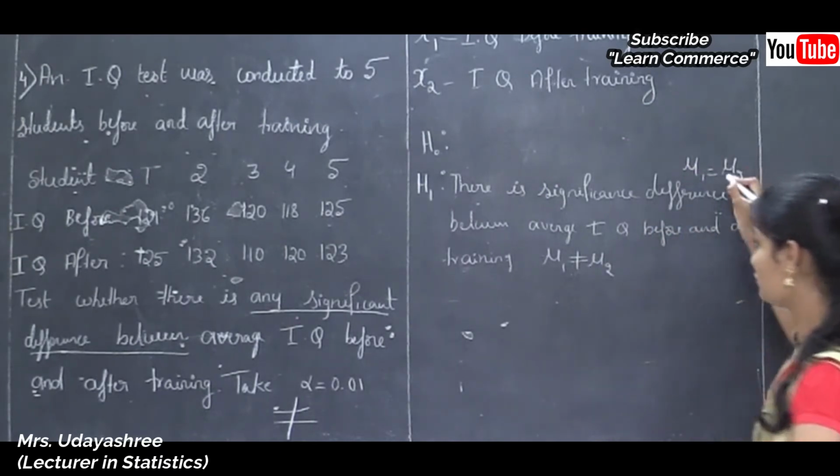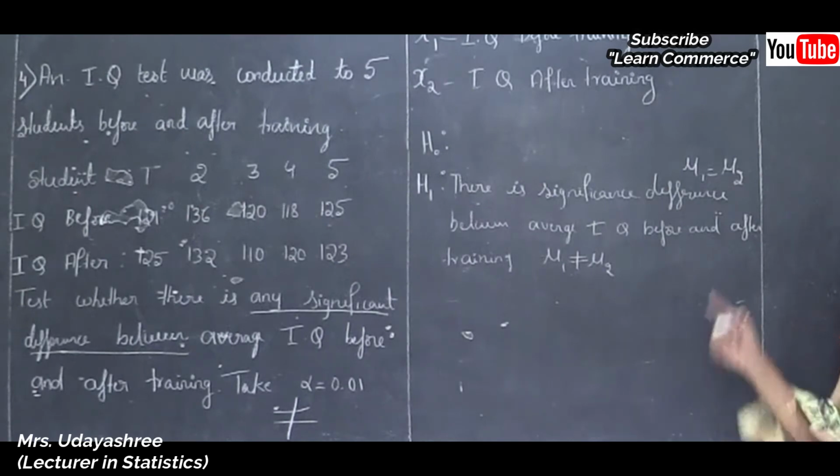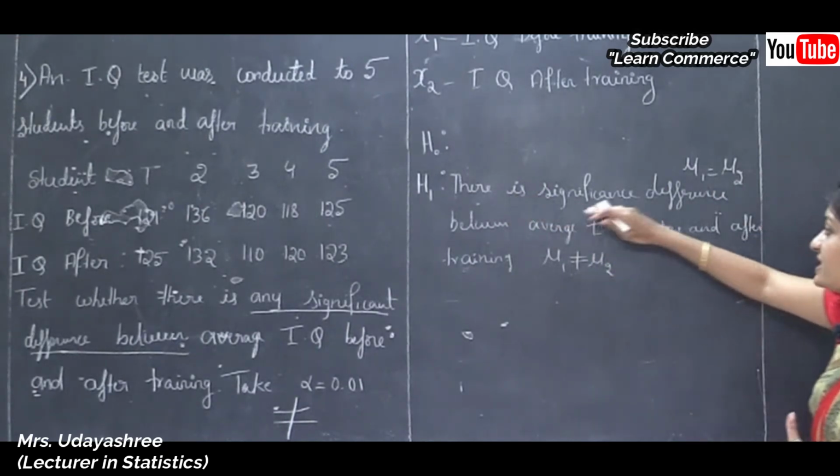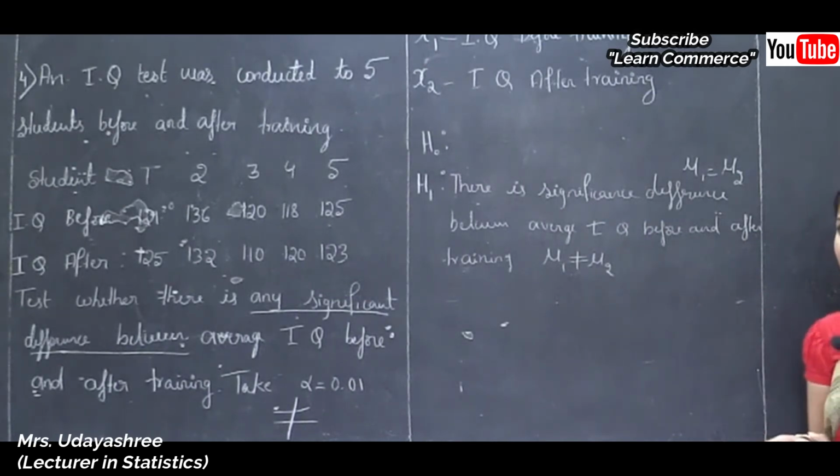When mu1 is equal to mu2, then there is no significant difference between average IQ before and after training.